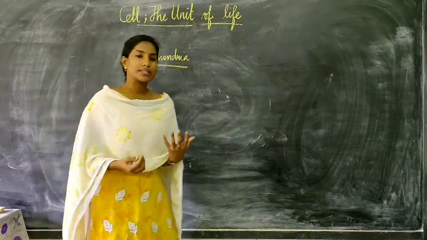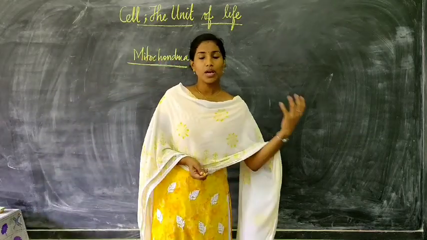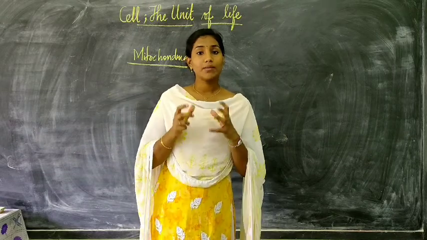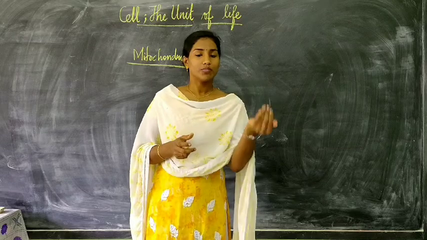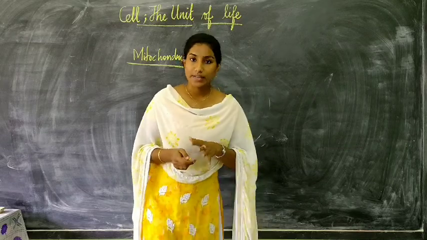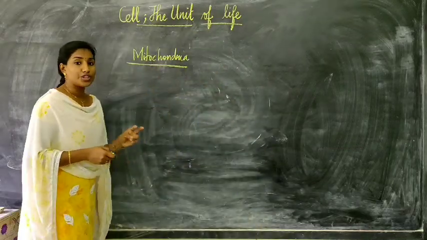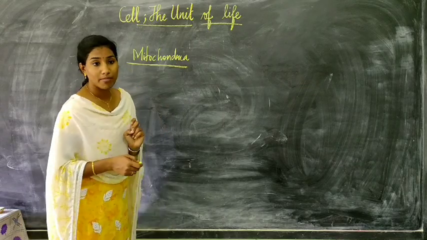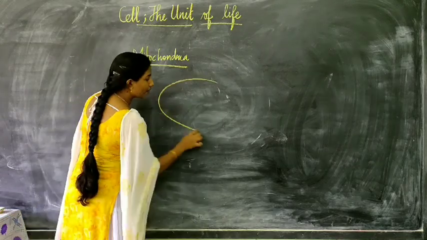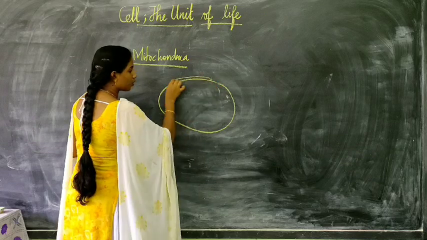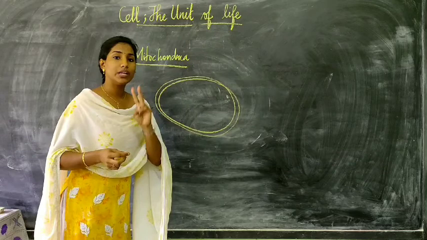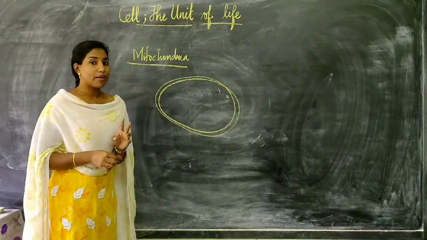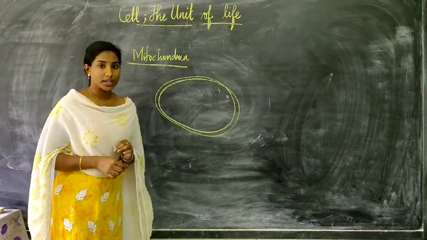Mitochondria are very sparsely visible under a microscope, and these are membrane bound cell organelles. Mitochondria and one more cell organelle are the only organelles present in the eukaryotic cell which are double membrane bound. That is, they have two membranes surrounding them.